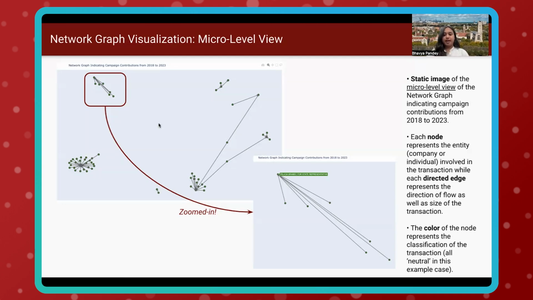Each node represents the entity, company, or individual involved in the transaction, while each directed edge represents the direction of flow as well as the size of the transaction. The color of the node represents the classification of the transaction, which is neutral in this example case, hence all the nodes are colored green.